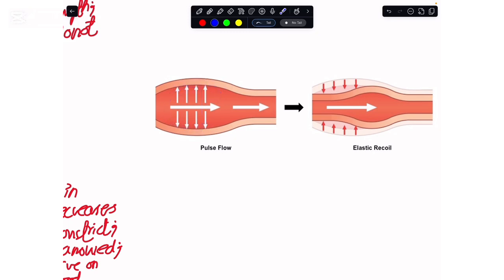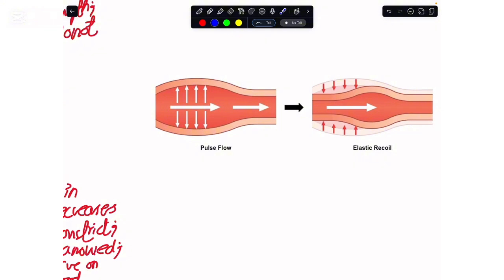The other situation is that when my heart ventricles are relaxing, the pressure of the blood is reduced, so the arteries would constrict inside, and in that way the pressure of the blood would be increased in the arteries. So you see that the artery walls are doing the opposite of what the heart is doing.